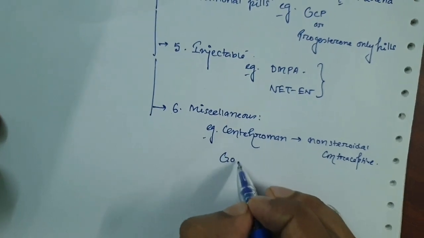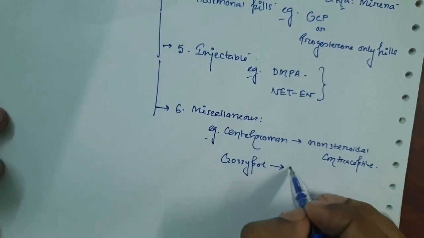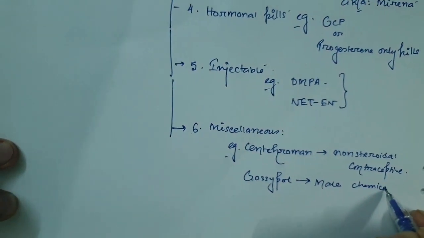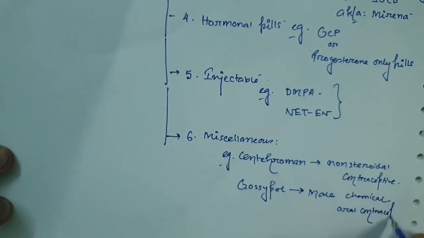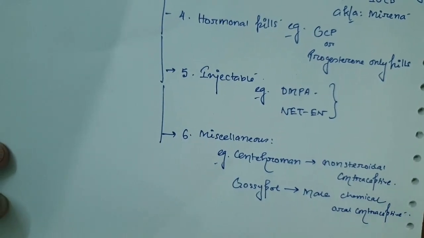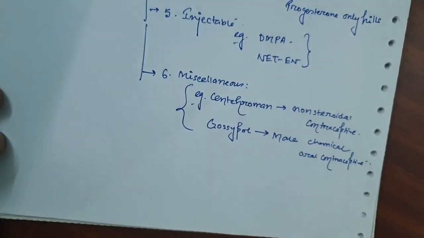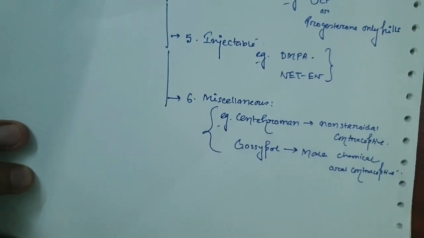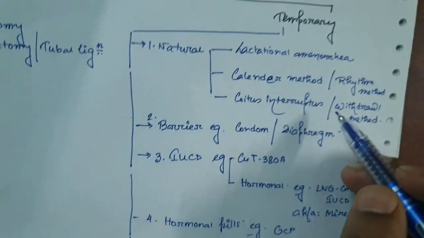Or we can take the name of Gossypol, a male chemical oral contraceptive. These are examples of the miscellaneous types of other temporary methods. So let's discuss one by one.